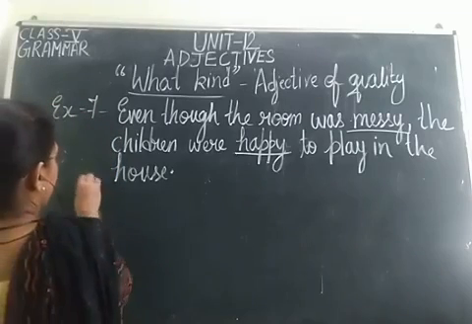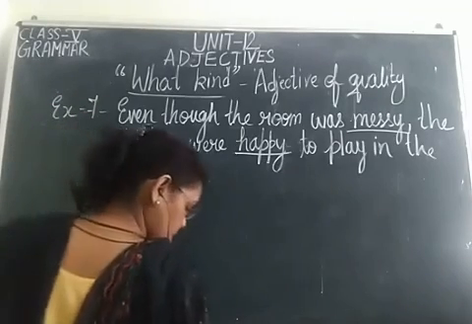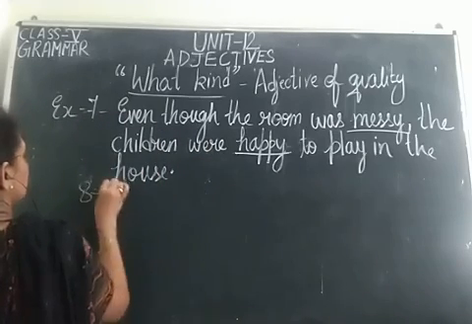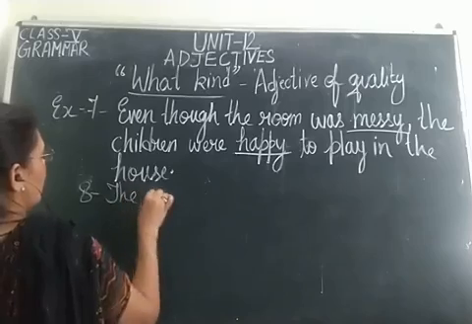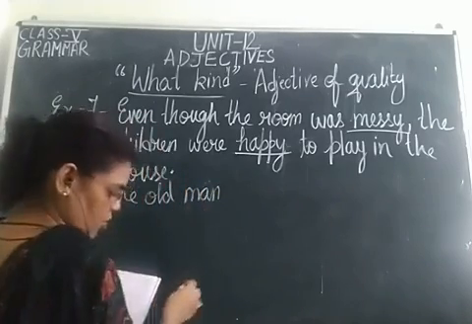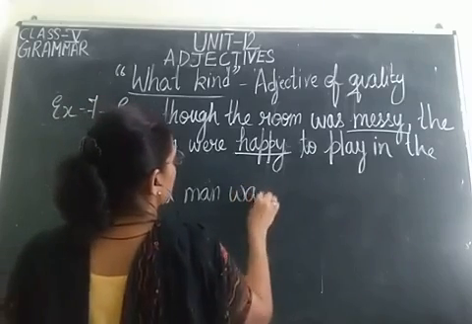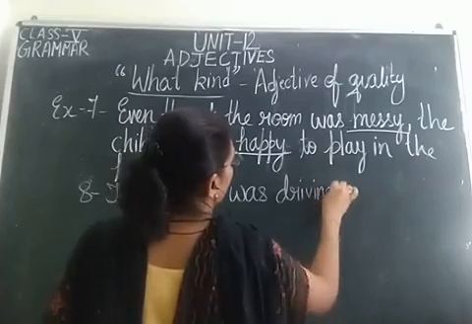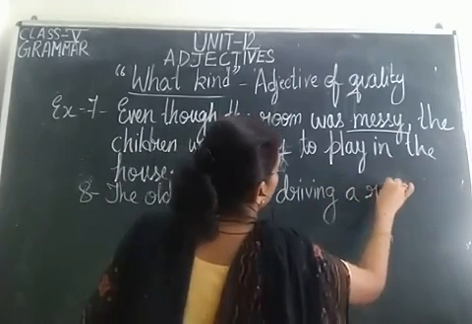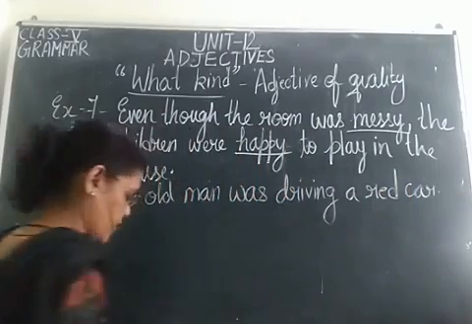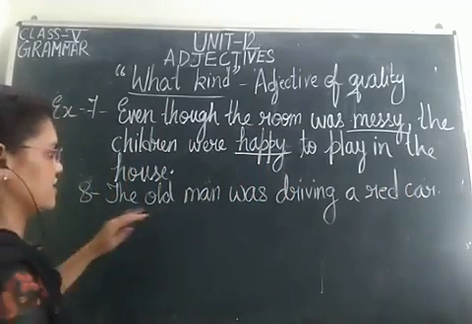Now, the next example is the old man was driving a red car. Now, this is the next sentence.